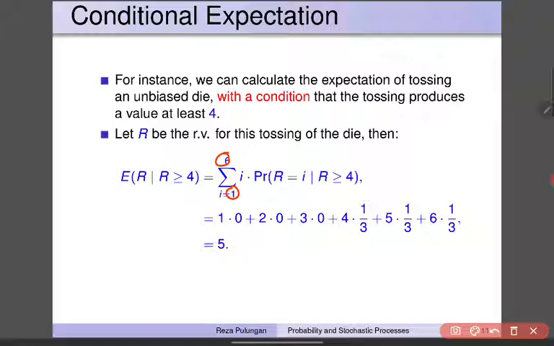When do we have this? Well, the value can be 1, 2, 3, 4, 5, 6. But then look at this. The probability that R is equal to 1, given that R is more or equal to 4, is of course 0, because the condition is already not satisfied. So for these 3 values, the probability will be 0. What about for R equal to 4? Well, this condition is already satisfied. Then the probability will be, of course, 1/3. The final result, the expectation is equal to 5.